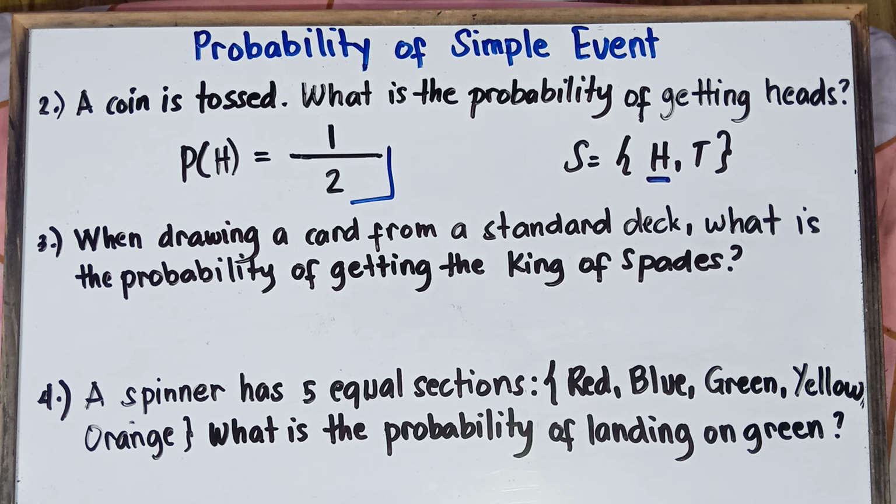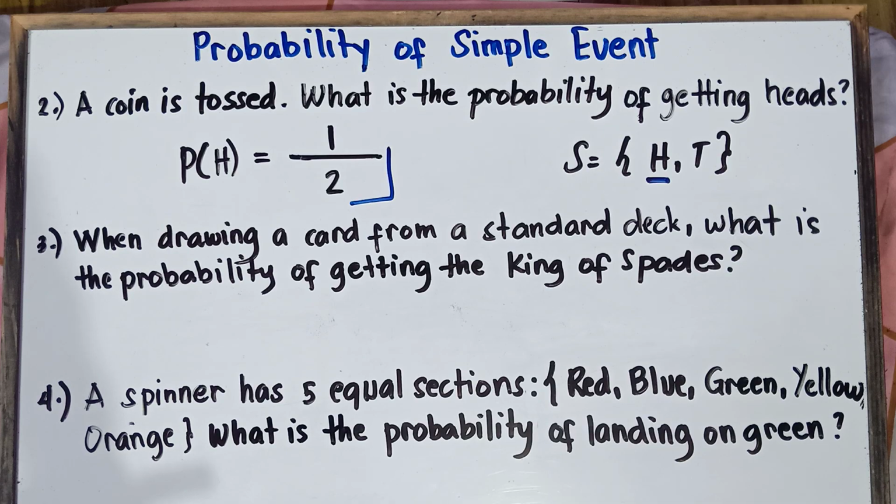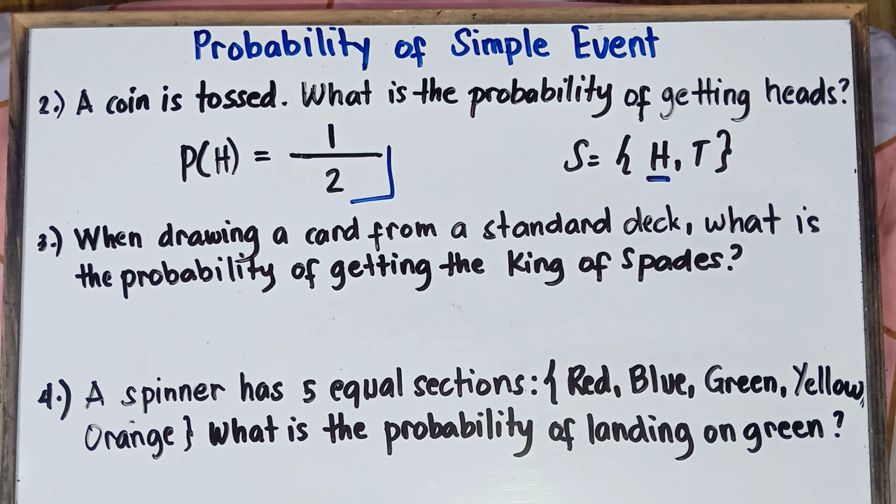Alright, so example number 3. When drawing a card from a standard deck, what is the probability of getting the king of spades? Now, when you draw a card from a standard deck, of course, there are 52 possible outcomes. Once again, when you draw a card in a standard deck, there are 52 possible outcomes. Sir, why is it 52?